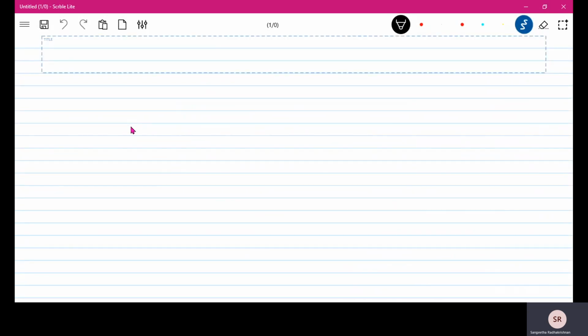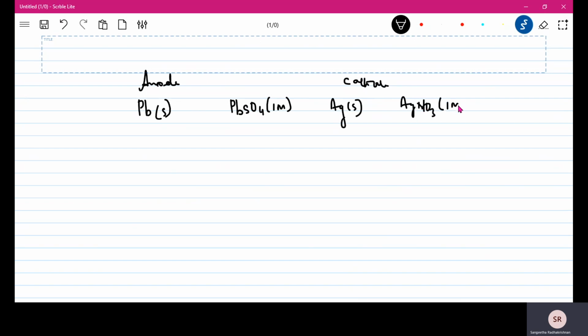Now let us write a few more cells. Suppose I have a cell to write where I have lead solid, and I'm telling you this is the anode part. I have lead sulfate solution at 1 molar concentration, and then I have silver, which is acting as a cathode, silver solid, and silver nitrate 1 molar solution. So how do I write the cell?